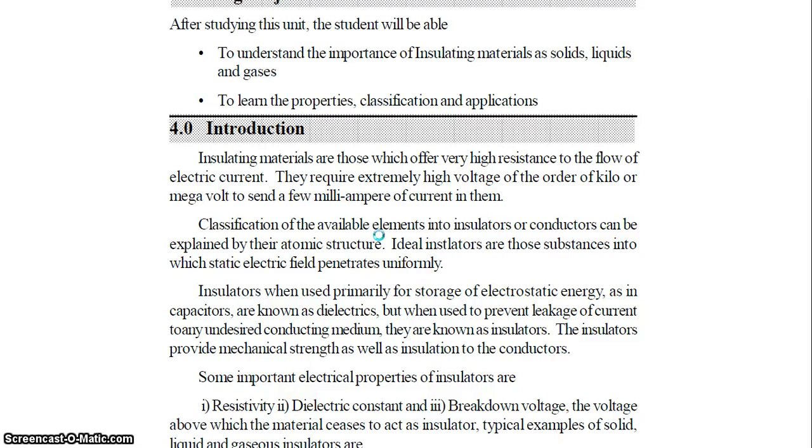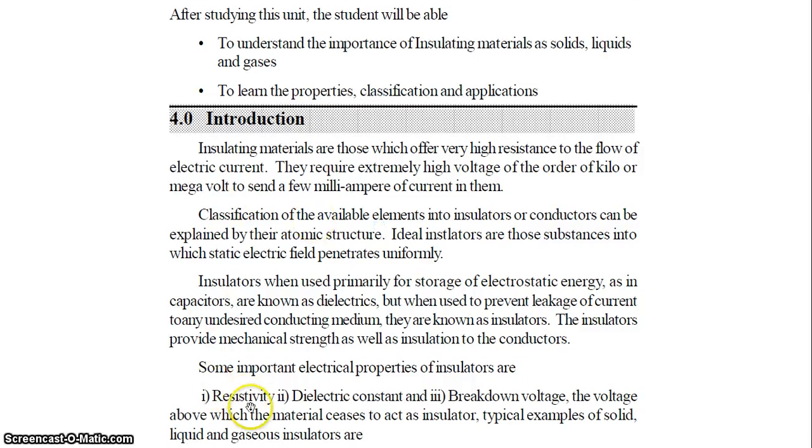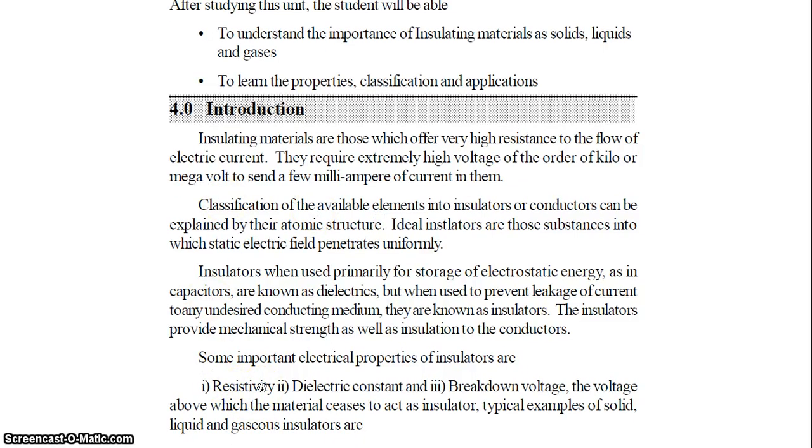Then some important properties of insulating material, like electrical properties. The first one is resistivity, which is inversely proportional to the conductivity. Then dielectric constant and breakdown voltage.